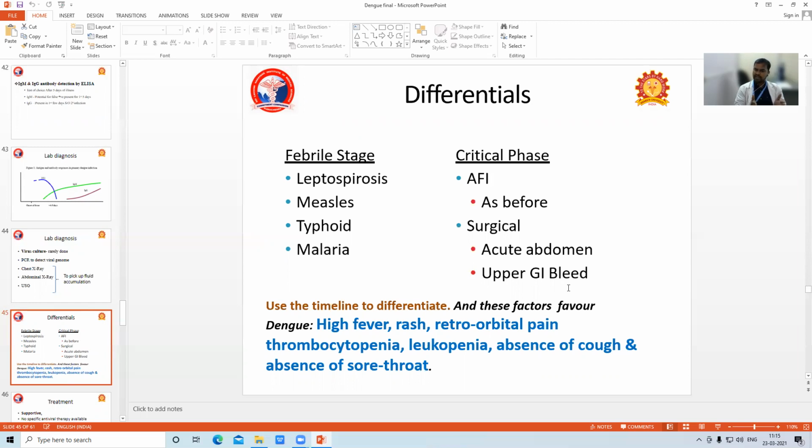Based on the timeline, we can differentiate these and favor dengue. As we already said, the case definition of dengue is fever plus 2 of the following: rash, pain, leukopenia, vomiting. Dengue fever presents as high fever, rash, retro-orbital pain, thrombocytopenia, leukopenia, absence of cough, and absence of sore throat.